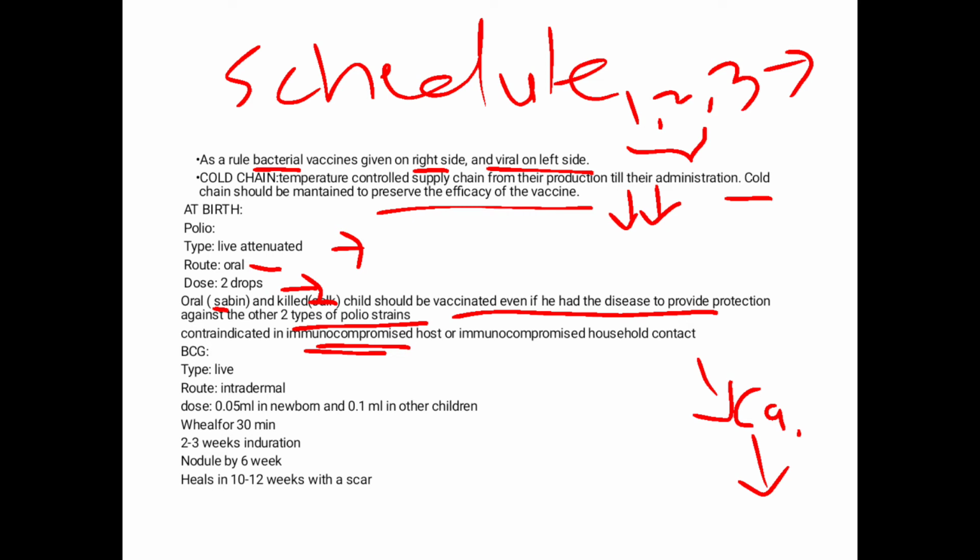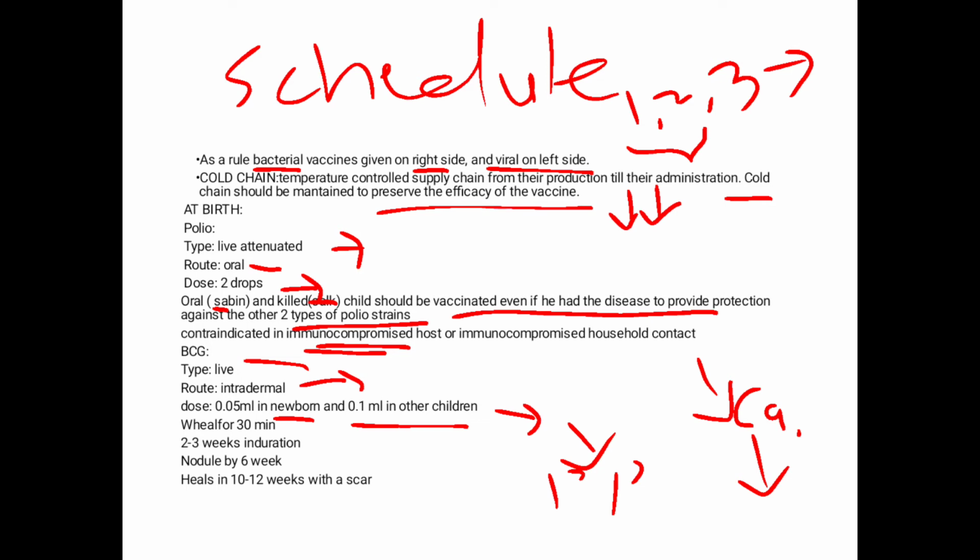The BCG, again, is a live vaccine and it's given intradermal. It's given as 0.05 ml in newborns and 0.1 ml in other children. Remember, while giving the vaccine to other children, the PPD test should be done. In the BCG vaccine, a weakened strain of Mycobacterium bovis is used.